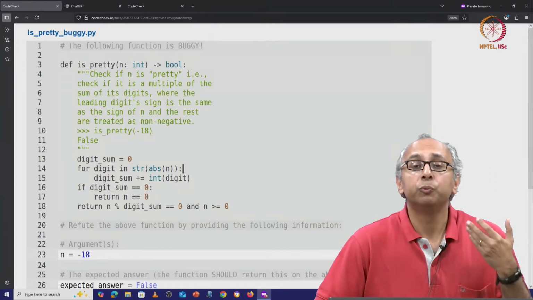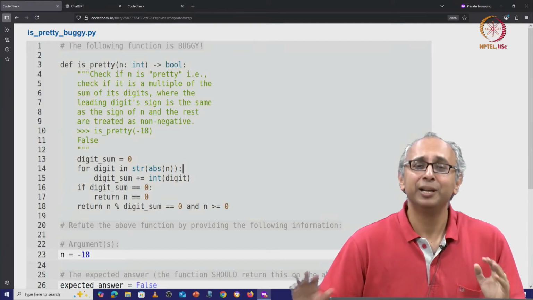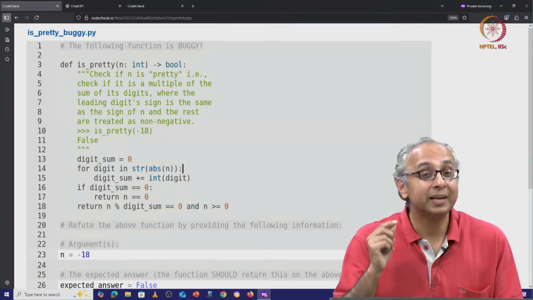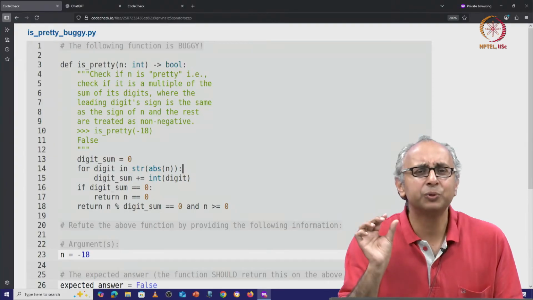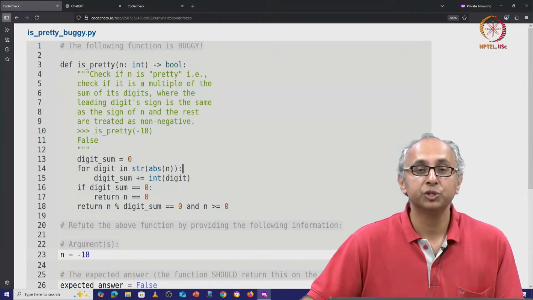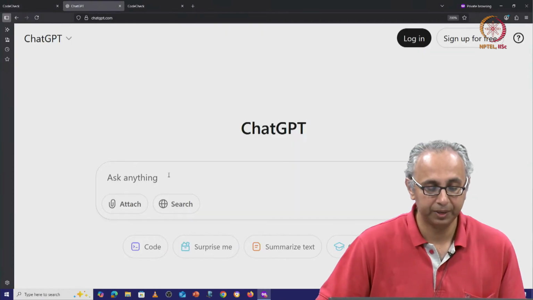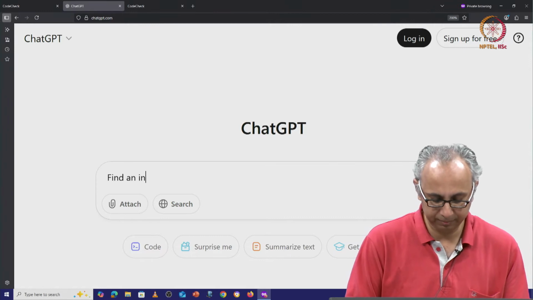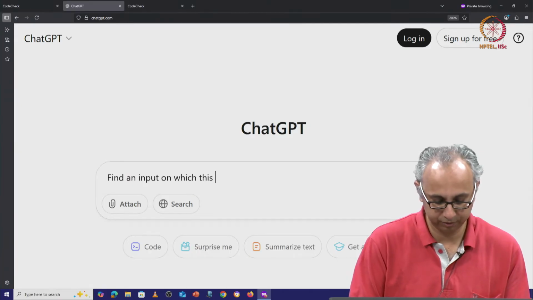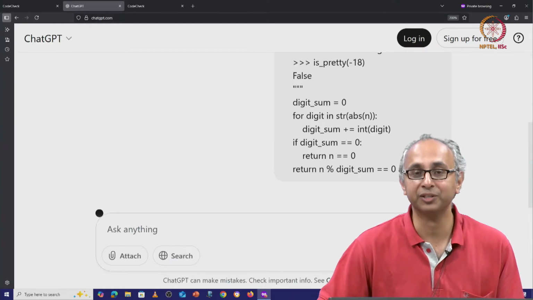So once again, we will try first to use ChatGPT to refute this code. Let's check to see if it is able to find an input on which this code fails, and let us see if once again it is able to identify the portion of this code that is a little bit suspicious. So I will copy this code and go to ChatGPT and ask it once again to find an input on which this fails. I will paste in my code and let's see what ChatGPT has to say.